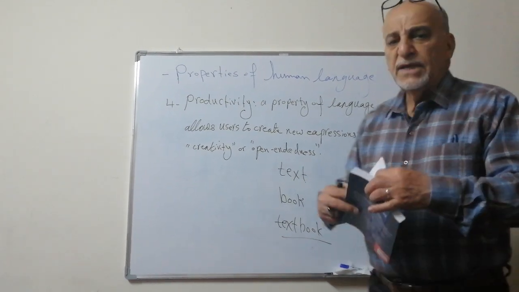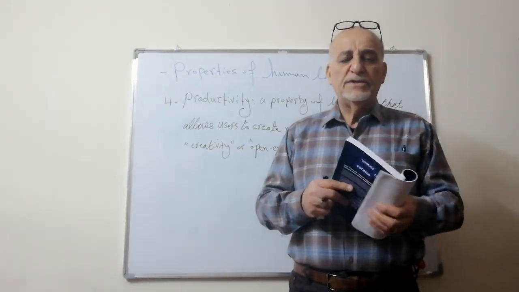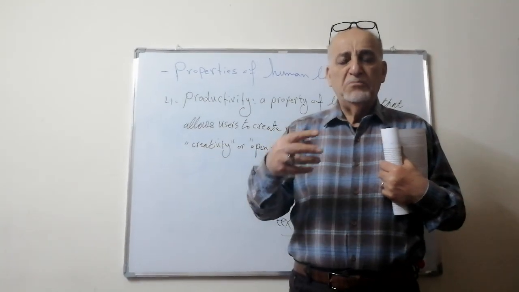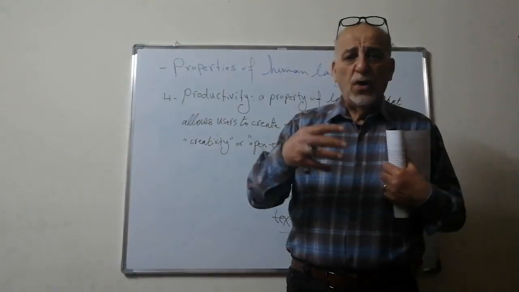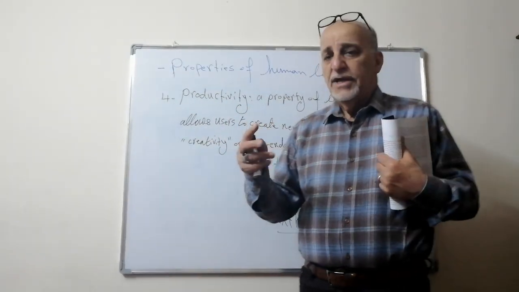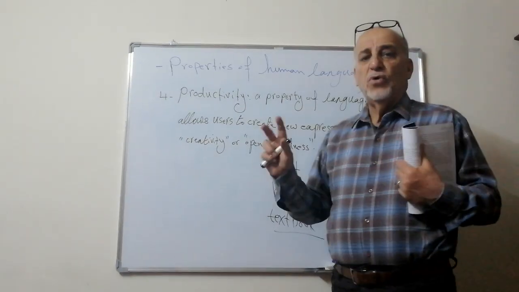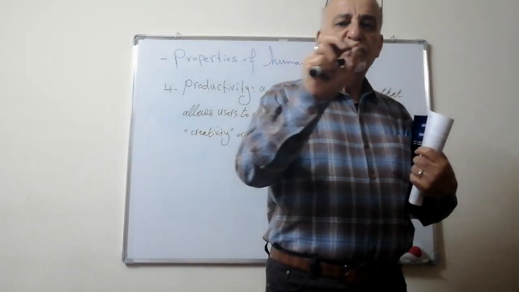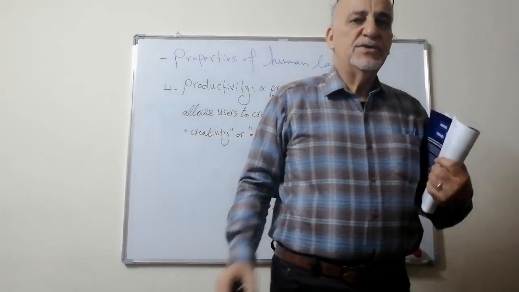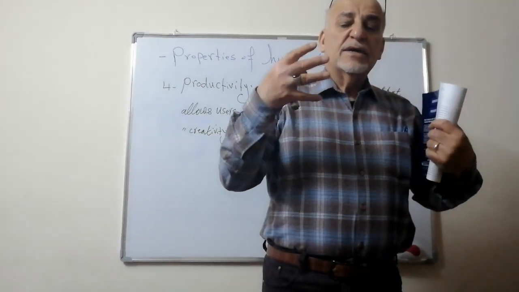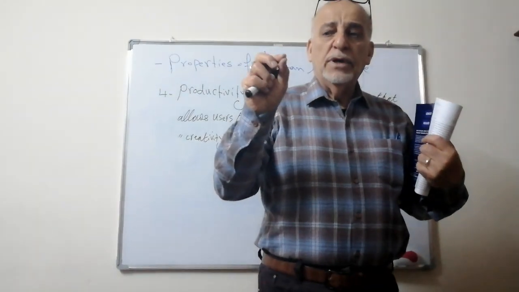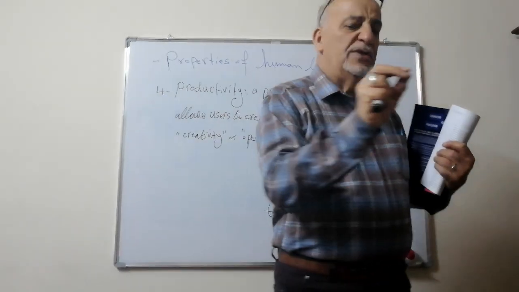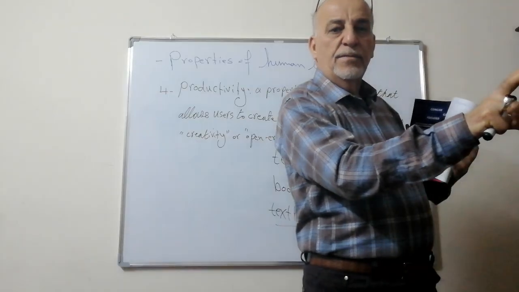Now, it seems that animals, monkeys, bees, dogs, other creatures, have a limited number of signals, and each signal is used in a certain situation.